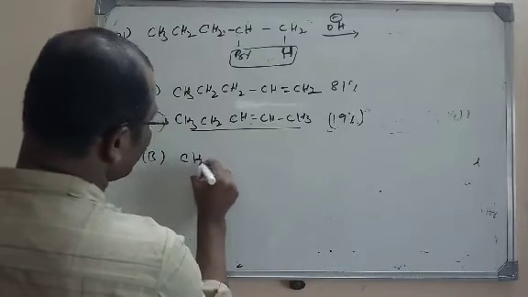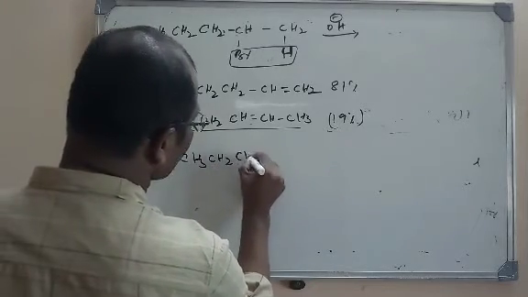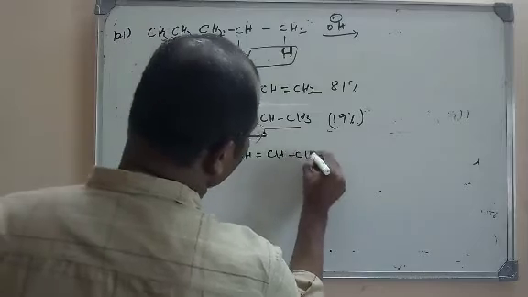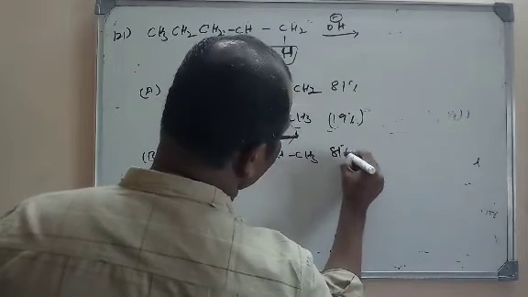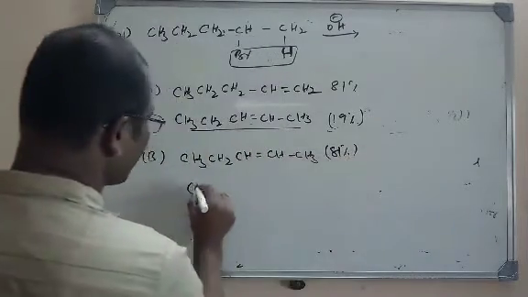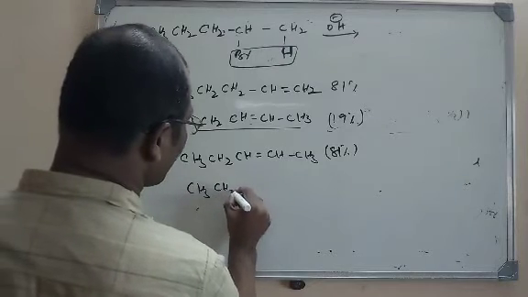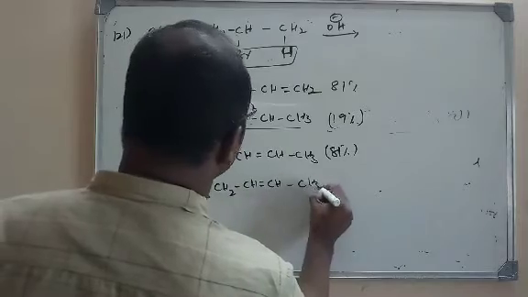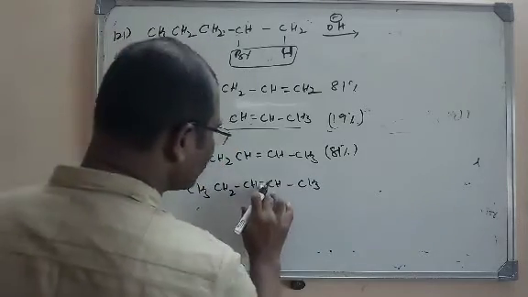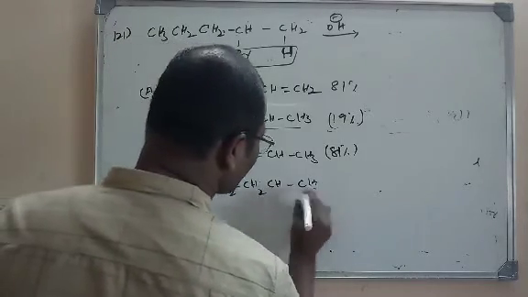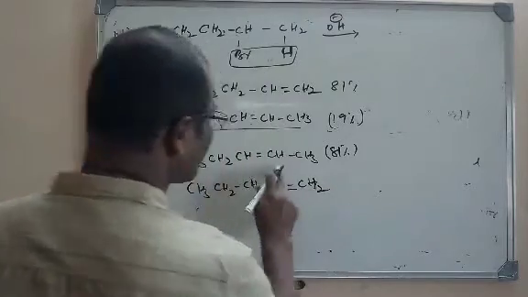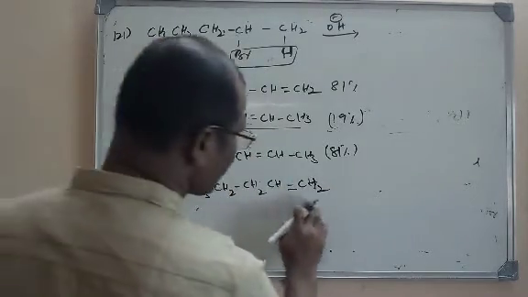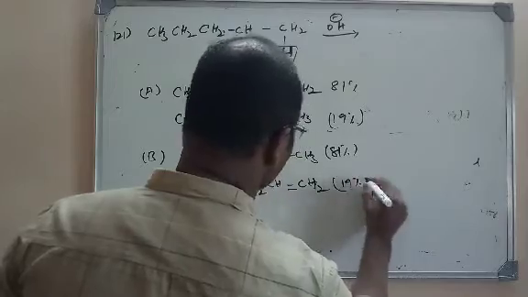It is the reverse of the first one, that is CH3-CH=CH-CH2-CH3 is 81%, and the second one, CH2=CH-CH2-CH2-CH3, this is 1-pentene and it is 19%.